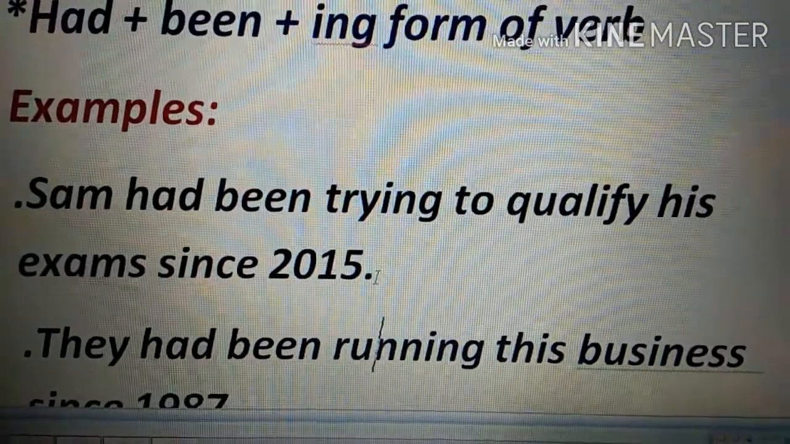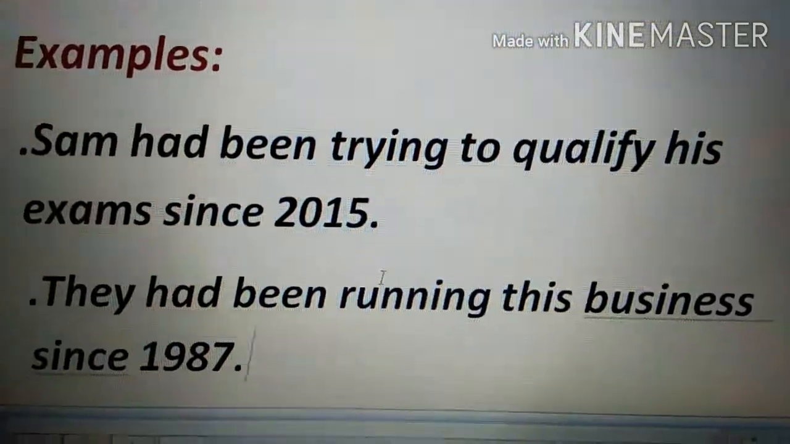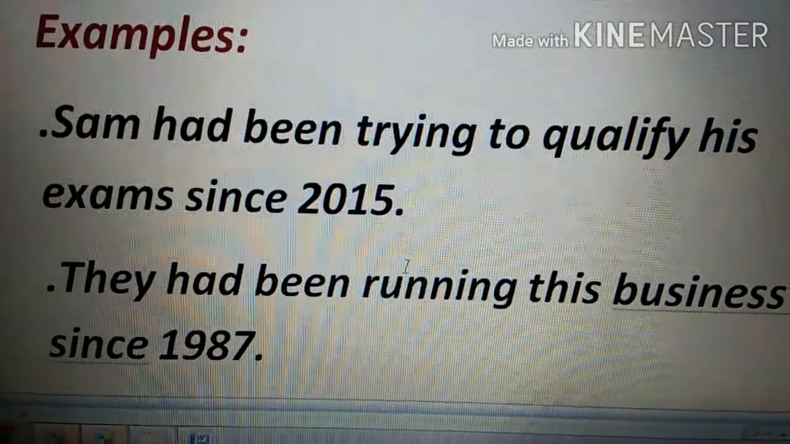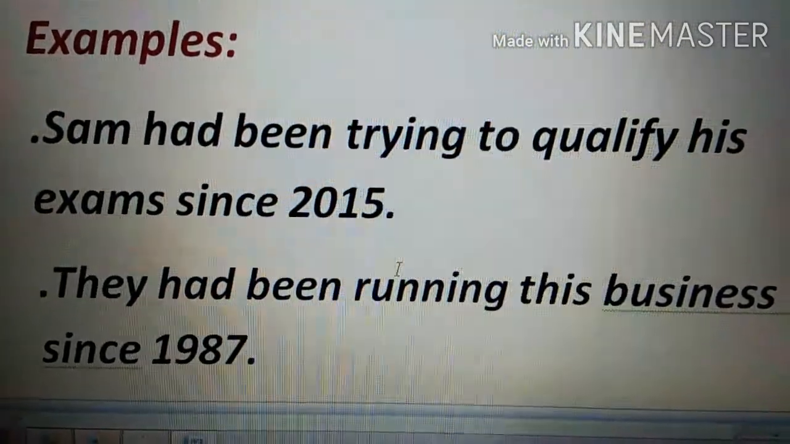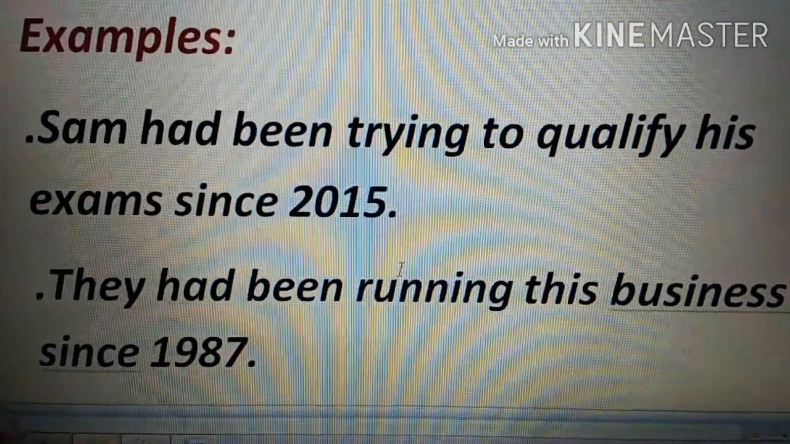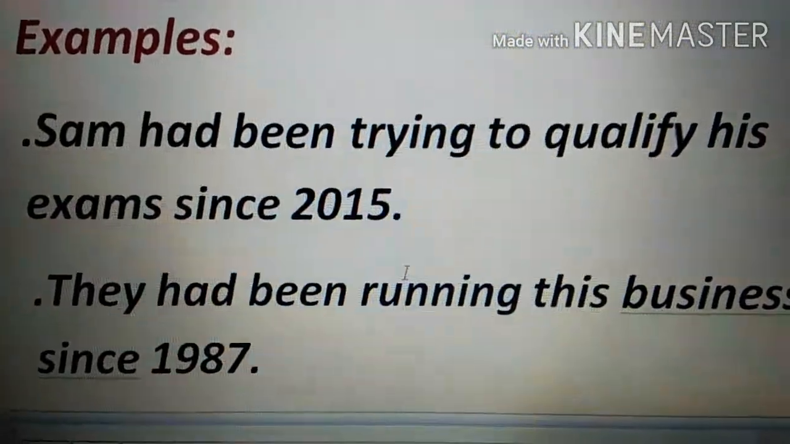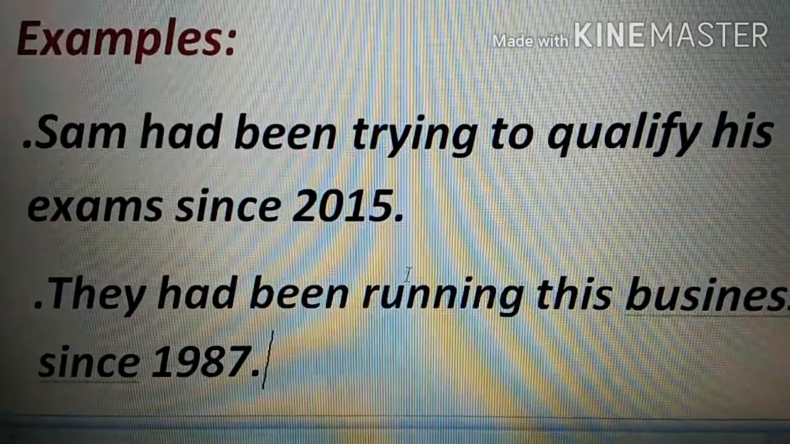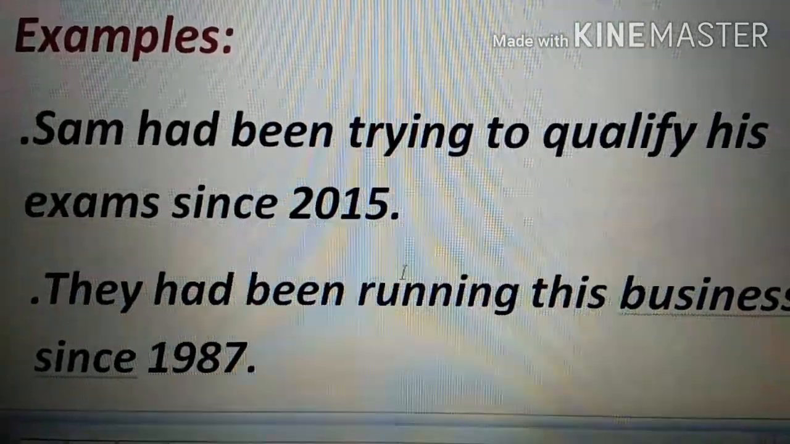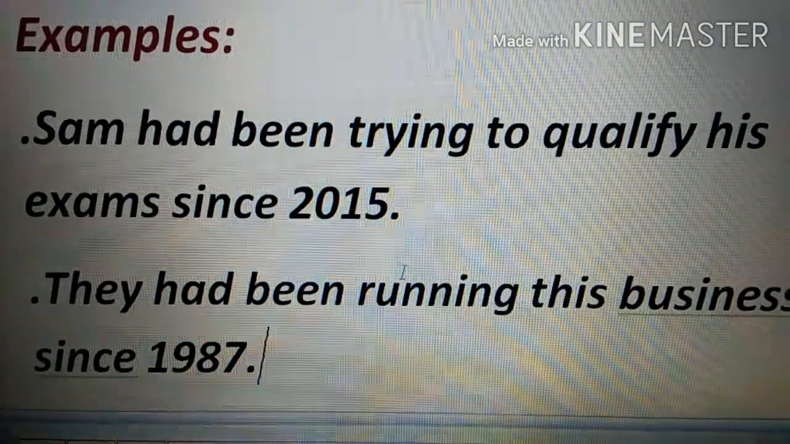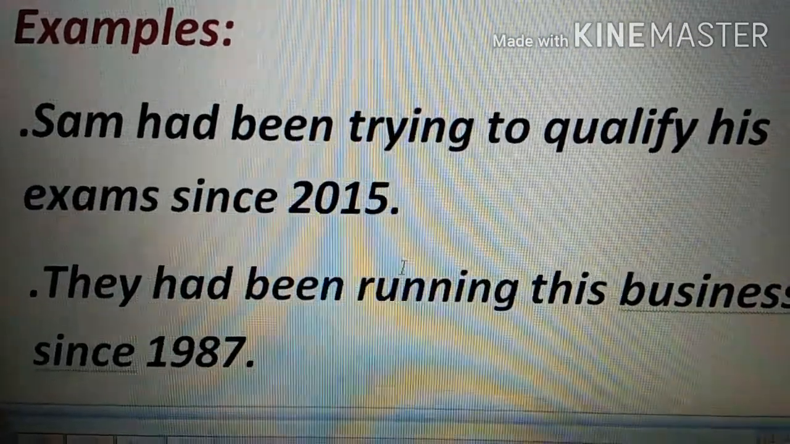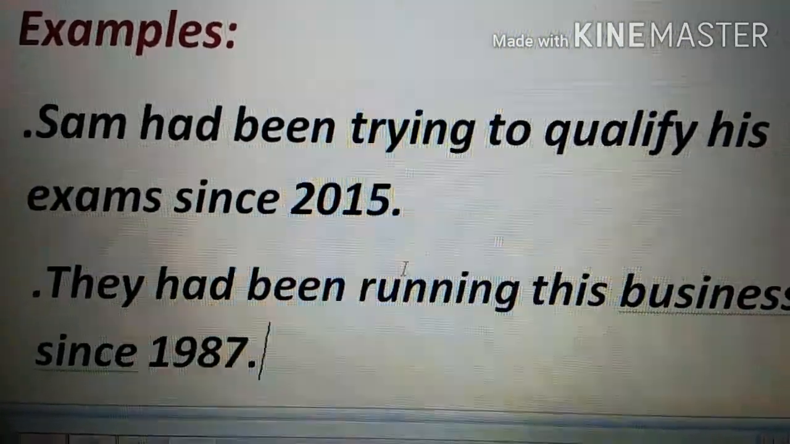They had been running this business since 1987. They are talking that they had been running. So if you are going to make negative sentences out of it, then you will simply add not. Sam had not been trying and they had not been running. Okay, so this is how you can frame, and the interrogative sentences will remain the same. You're just going to take the helping verb in the beginning and you'll complete it. For example, I will frame one for you: had Sam been trying to qualify his exams since March 2015. That's how you can make interrogative sentences.